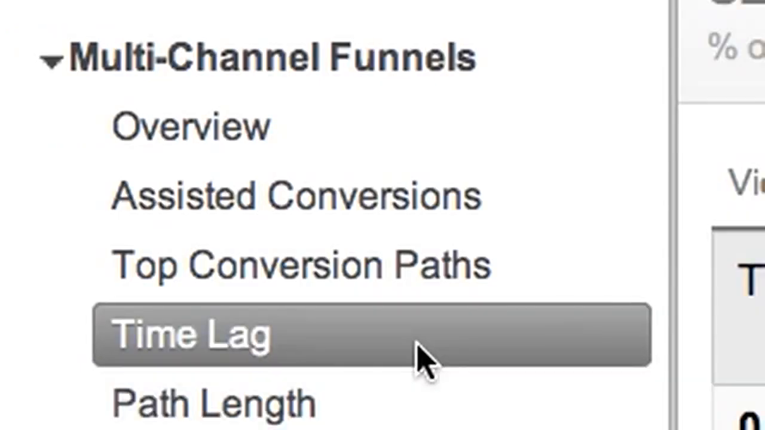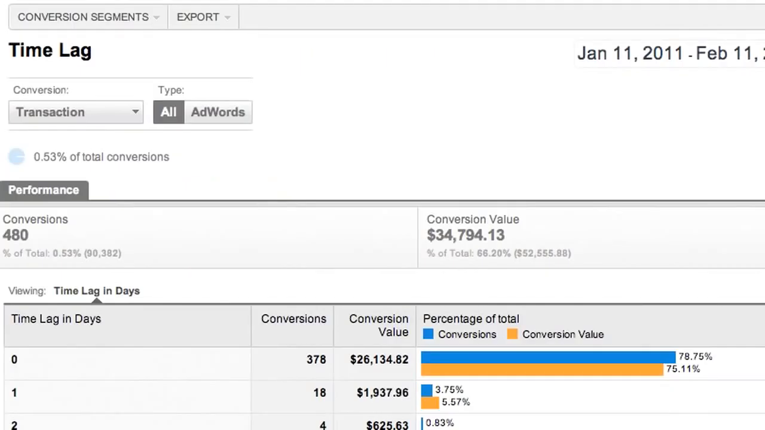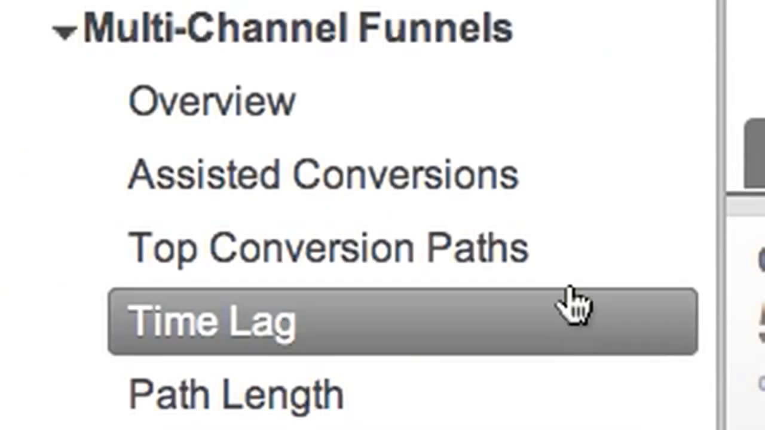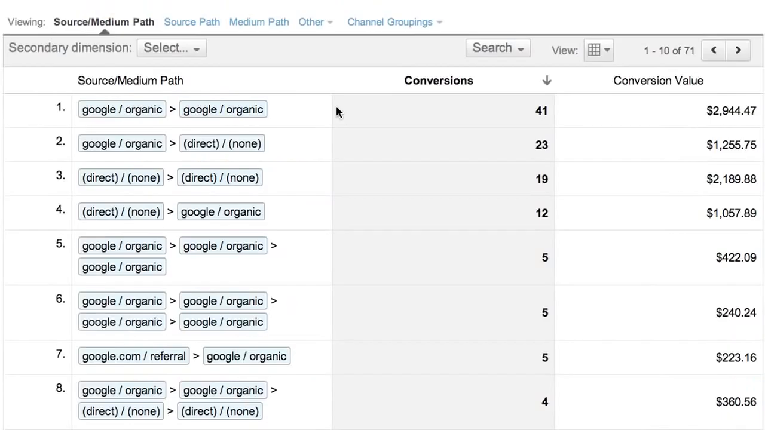Let's look at the time lag report. It shows how long our conversion paths are in days. In this case, 78% of conversions happen during a single day of interactions. The top conversion paths report shows the unique sequences of interactions that led up to conversions.